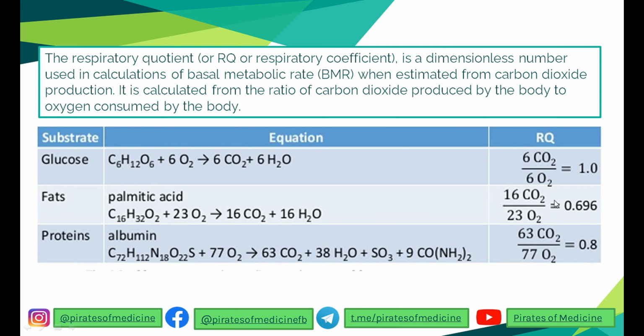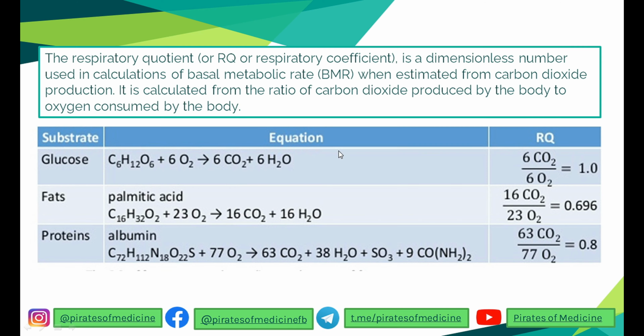Proteins, albumin, if it is used for energy production, it takes 77 oxygen to form 63 carbon dioxide and 38 H2O, some SO3 and CONH2, and the RQ comes to be 63 by 77, which gives 0.8. So in the question the RQ was 1, which says that the patient is taking a diet of carbohydrates. Understood? Good. So the last question for today.